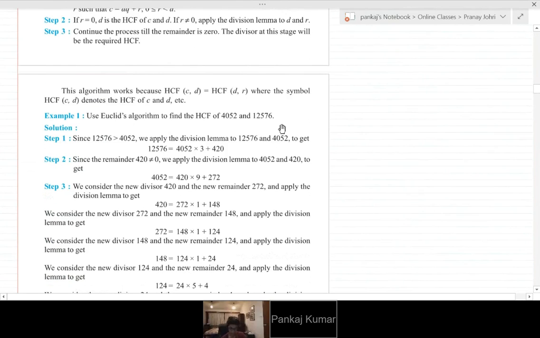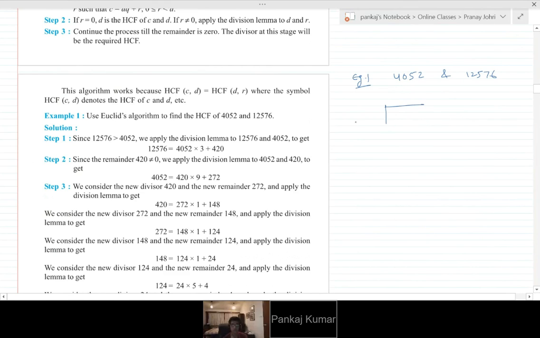So let's come to the first example. We have 4052 and 12576. Now we have to find the HCF of these numbers. We can divide into factors, like dividing by 2, which is the long process. And we can use another method, that is this present topic that we are studying.